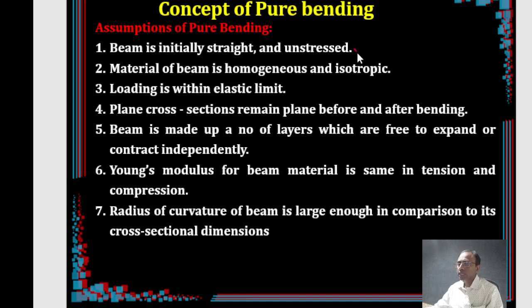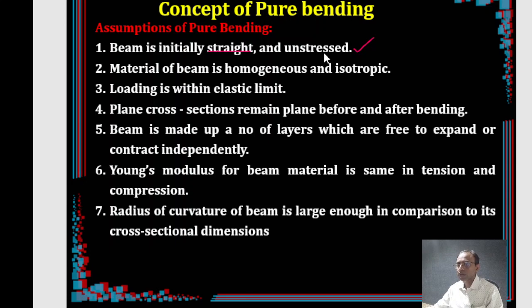Beam is initially straight and unstressed. So it should be a straight member, unstressed. One may ask why, since anyway we are not loaded. When it is loaded, it gets stressed. But unstressed means there is a situation possible where even without applying loading, the beam may get stressed.